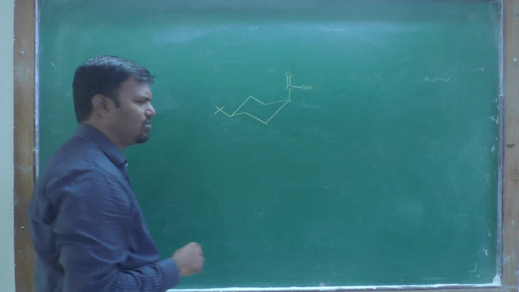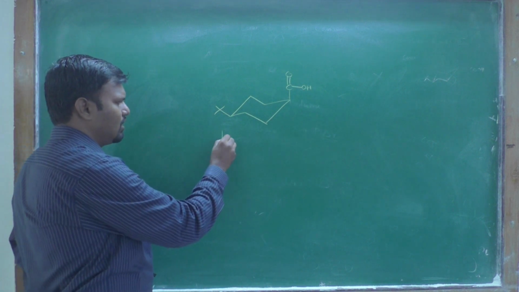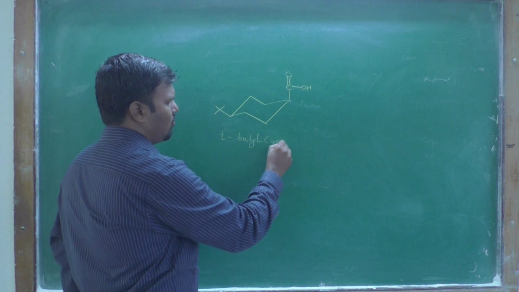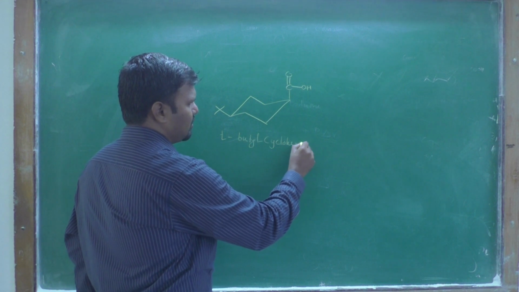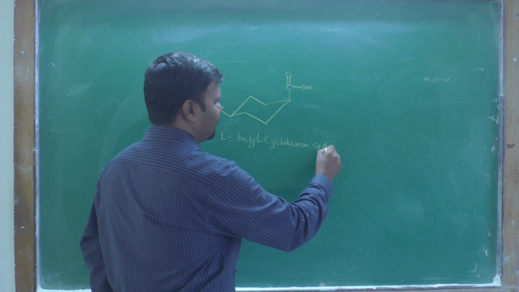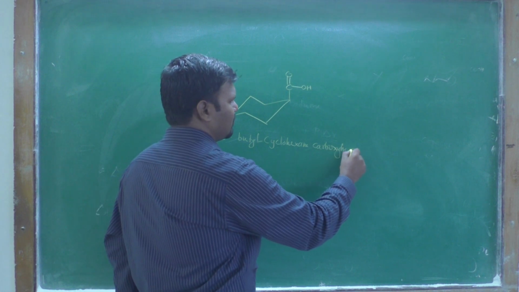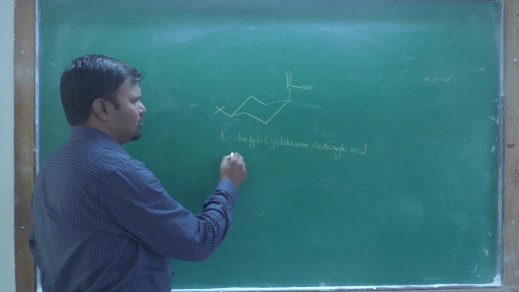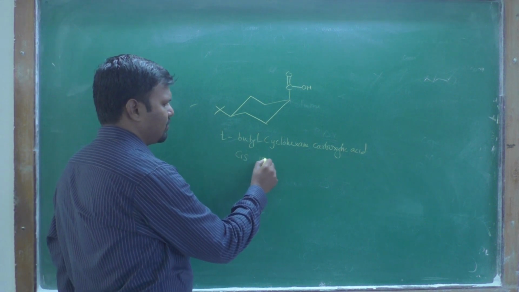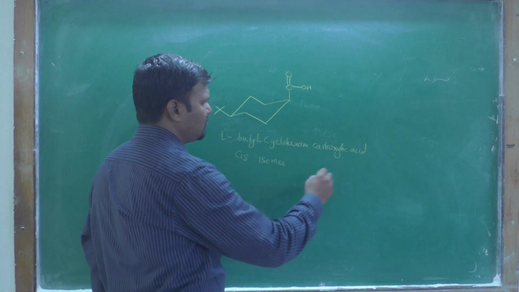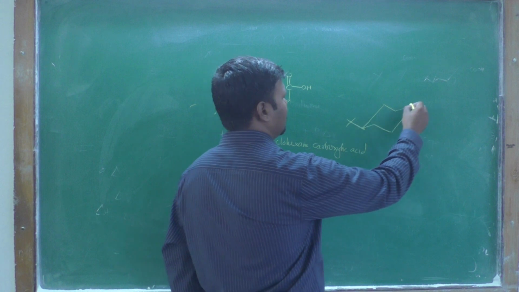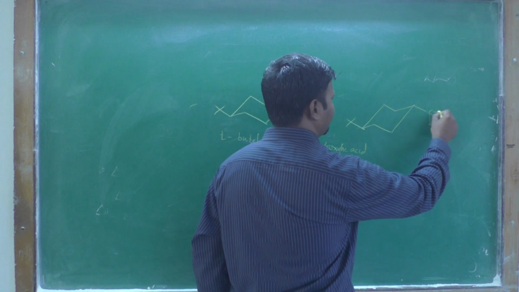Carboxylic acid, tertiary butyl cyclohexane carboxylic acid. This is a cis isomer and the second is a trans isomer.